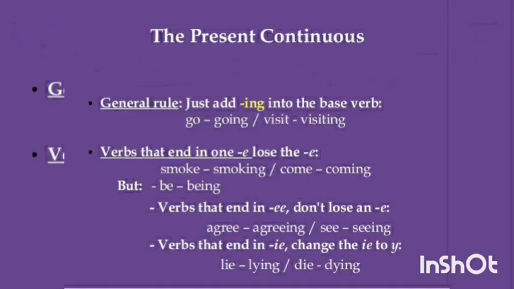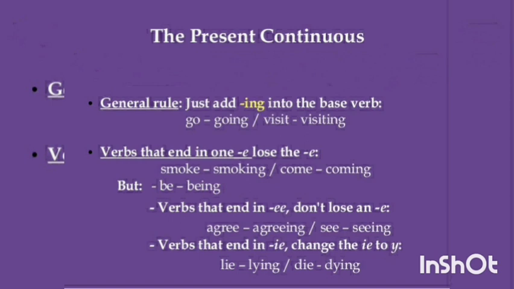Now we need to know the general rules for adding ing. Just add ing to the base verbs, like go plus ing, going, visit plus ing, visiting. Verbs that end with a single e, I mean only e, you have to omit that e and add ing. Smoke, omit the e and add ing, smoking. Come, omit the e and add ing, coming.